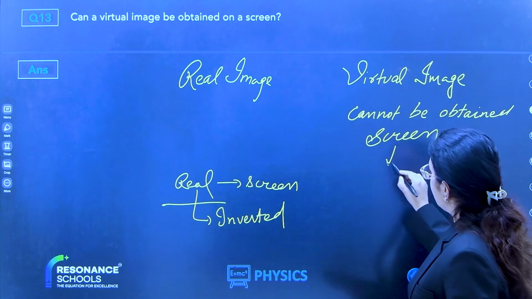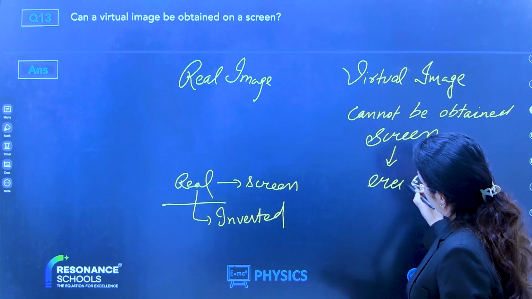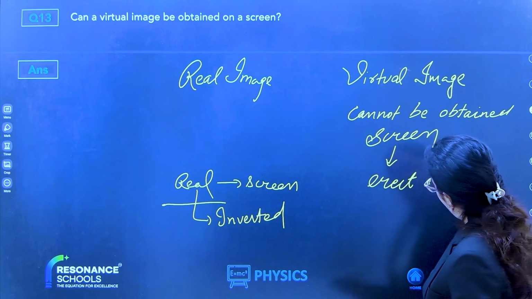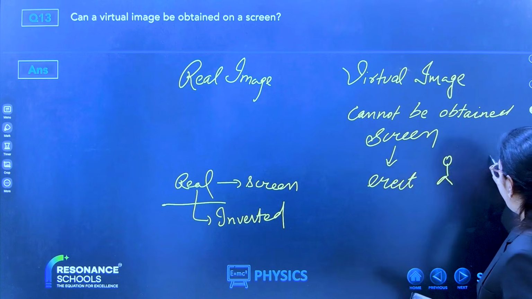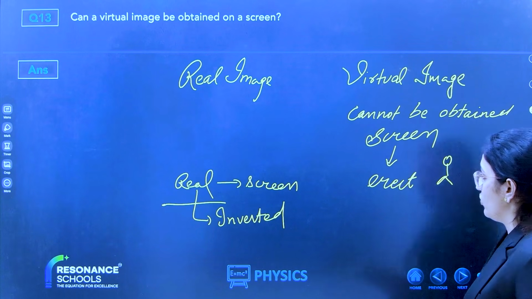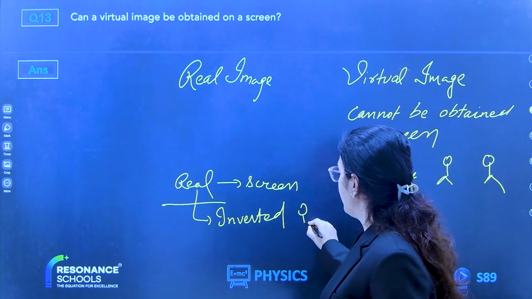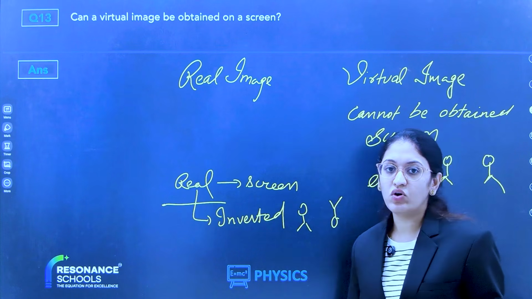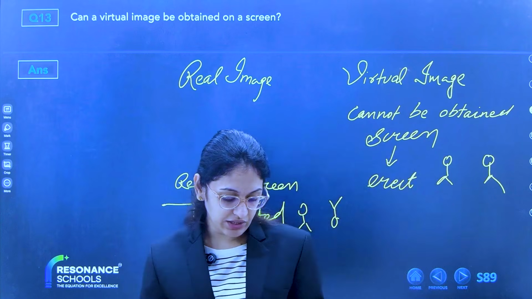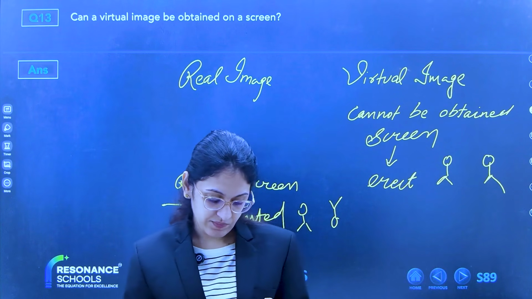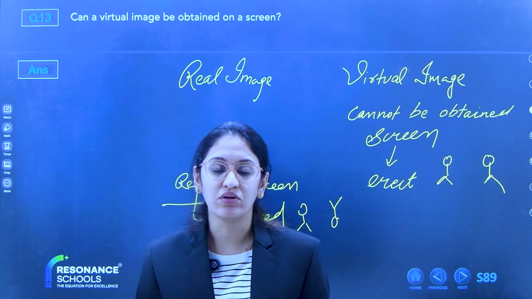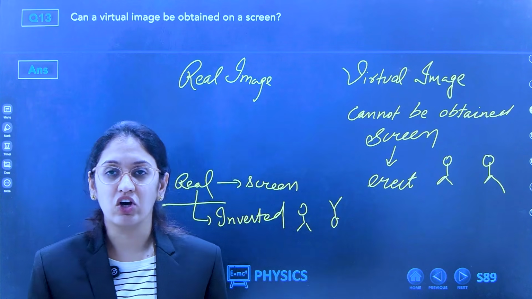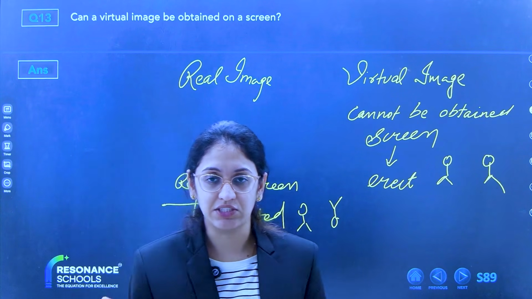And these are always erect, meaning if the head is up and legs are down, then the image head is also up and legs are down. A real image is inverted, head up, legs down becomes legs up, head down. So this is what real and virtual are. Like your spoon, like your plane mirror, you can observe this.